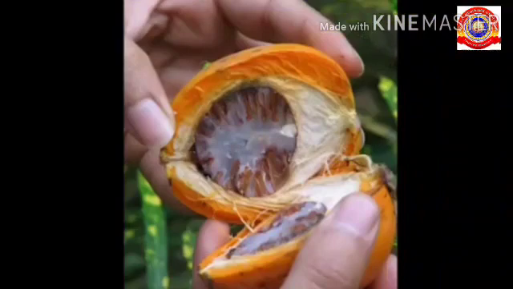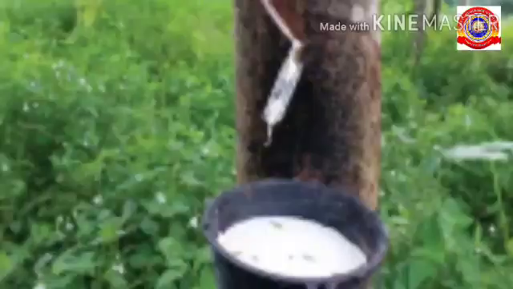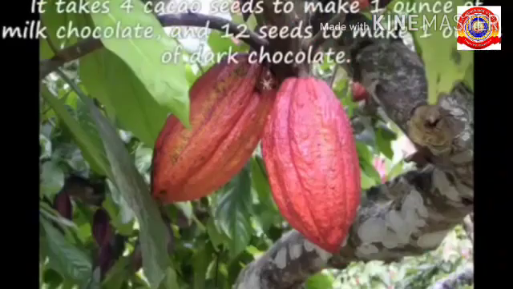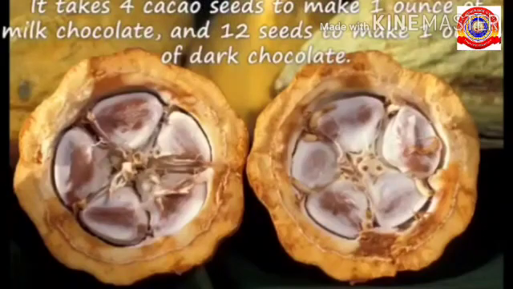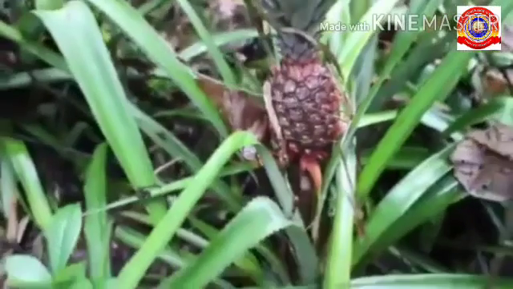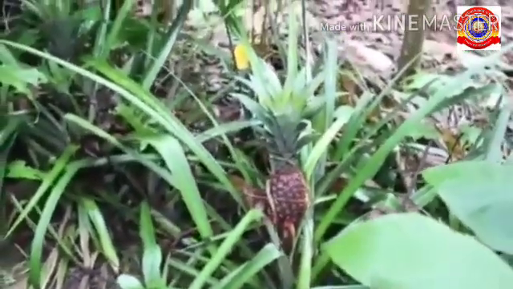For example, seeds of coffee are used as a drink, latex in the rubber tree is used for rubber products, pepper is called the king of spices, cocoa seed is used for making chocolate, and the queen of spices is cardamom. The processing and marketing of these resources open the door to a wide range of job opportunities.